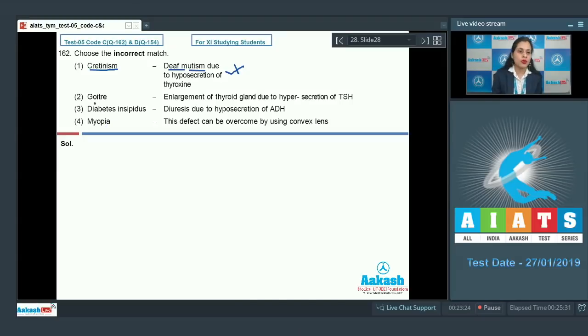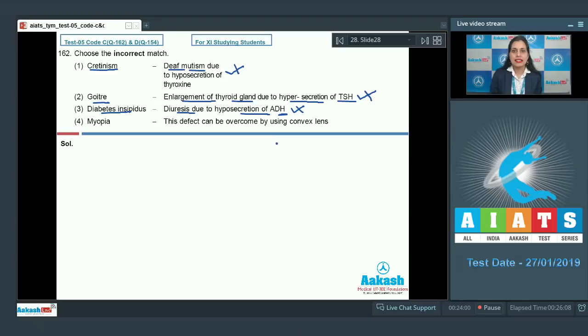The next match given is goiter, and the match is enlargement of thyroid gland due to hypersecretion of TSH, that is thyroid stimulating hormone. And as it is also a correct match, so this cannot be a correct answer to our question. The next match given is diabetes insipidus, and the match is diuresis due to hyposecretion of ADH. And as it is also a correct match, so this cannot be a correct answer to our question.